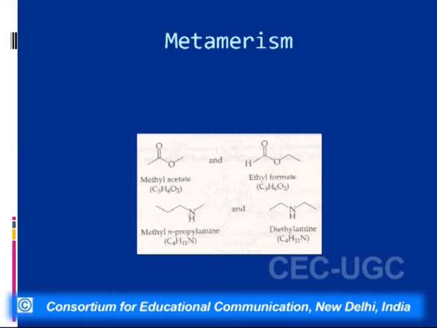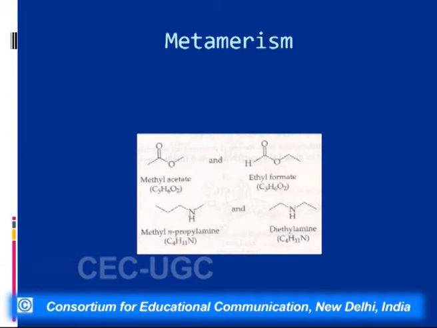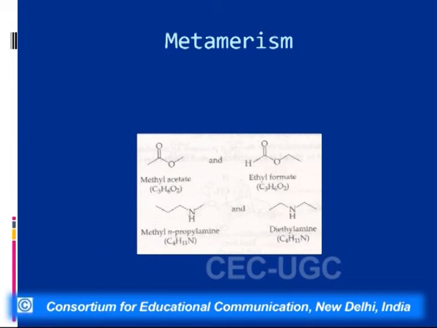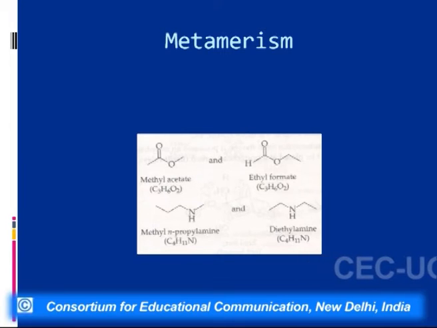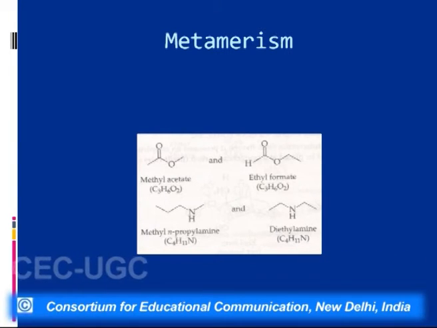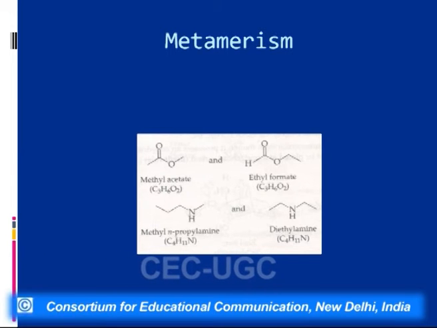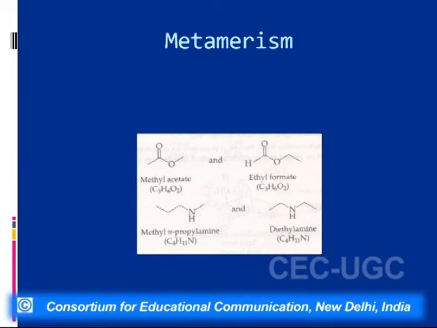If we look into secondary amines, that is C4H11N, then this will again show metamerism, that is the alkyl groups on either side of NH. In one example they are methyl, whereas in the second it is ethyl, and then if we compare the second group, then it is propyl in one and ethyl again in the other. So these are examples of metamerism, metamers.